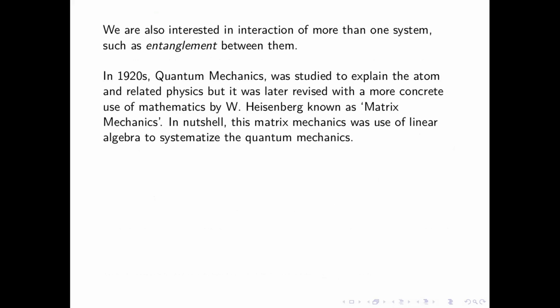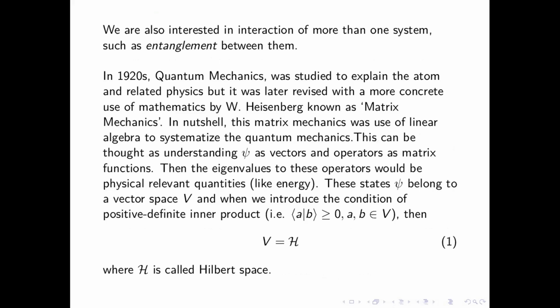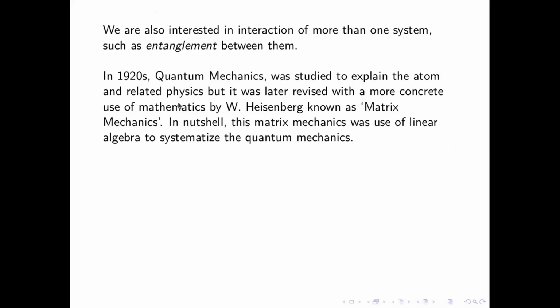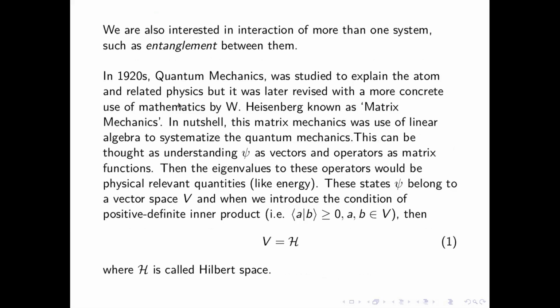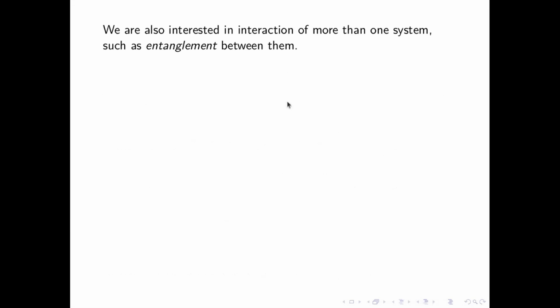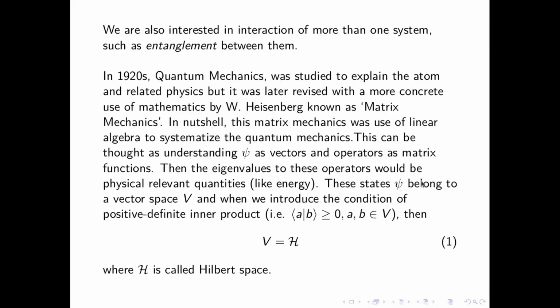So in the 1920s, quantum mechanics was studied to explain the atom and related physics, but it was later revised with a more concrete use of mathematics by Heisenberg, known as matrix mechanics. In a nutshell, matrix mechanics was the use of linear algebra to systematize quantum mechanics. I assume that most of you are aware of linear algebra, because in quantum mechanics it is used very extensively. All because these states which I have here come from a vector space. So this can be thought of as understanding these states as vectors and operators as matrix functions.